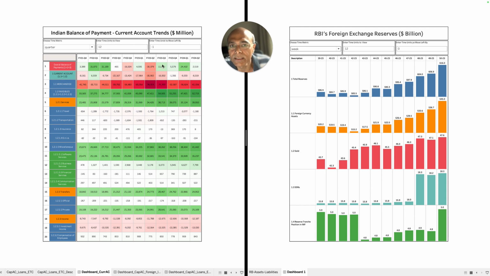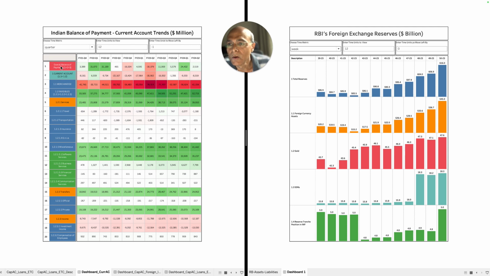Now how does it make up? This coding that you see is color coding. I have done it with the purpose to read this table easily, and I will tell you how this color code reads. So this is a description. Description has a different color code, and then the heat map has a different color code. Now the heat map color code is very simple. If it is negative, it gets red. If it is positive, it gets green. And whatever is white, it is somewhere in between, right? And these color codes talk about the different kinds of categorization.